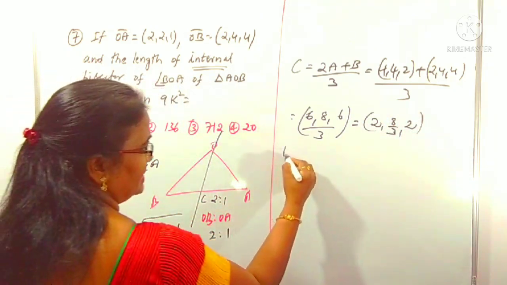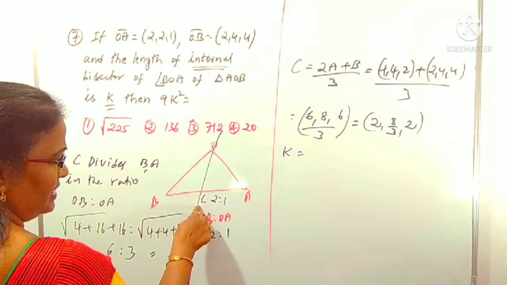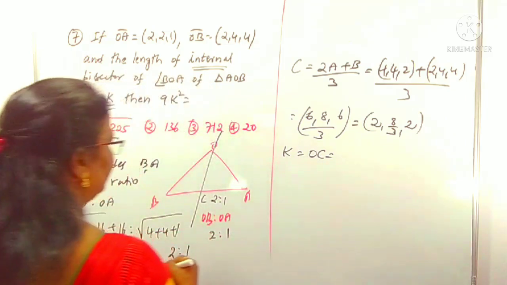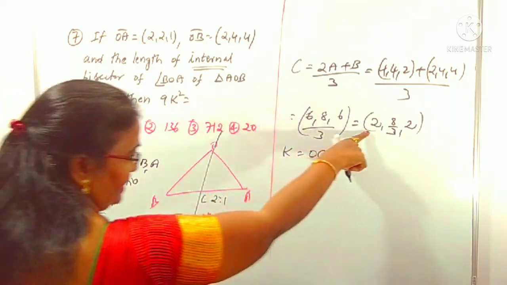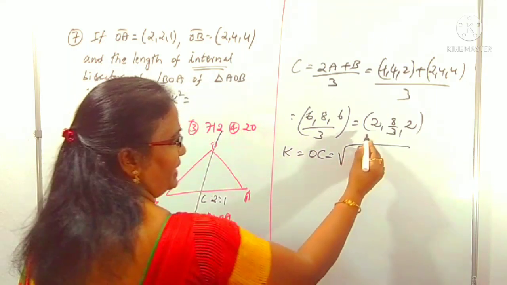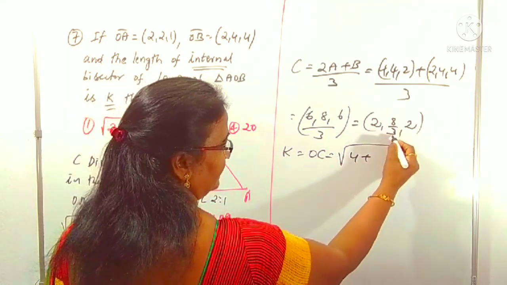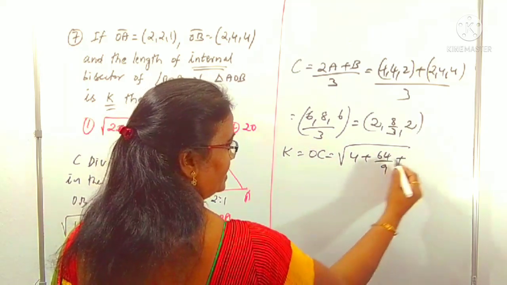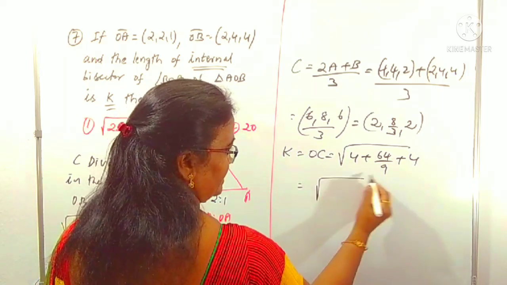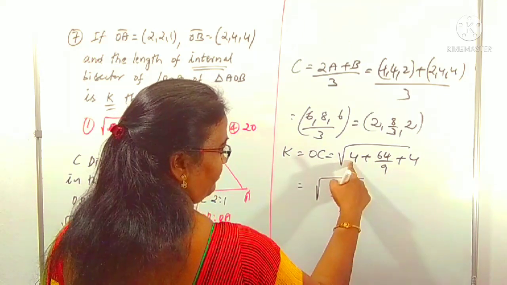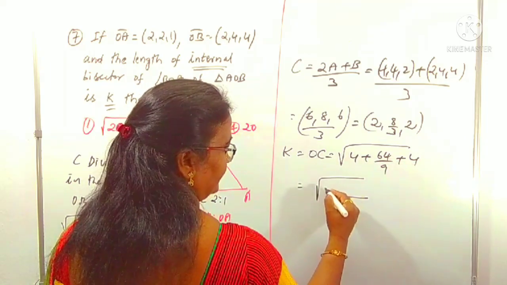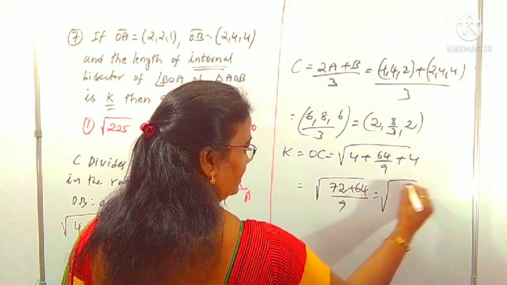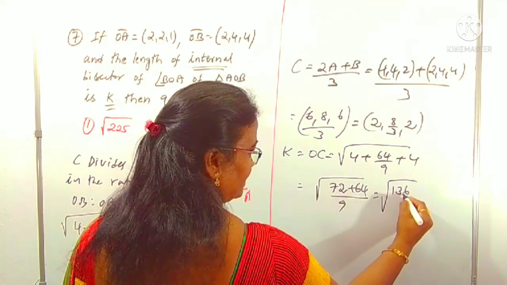K is the length of the internal bisector, the OC distance. That is, K equals OC, the distance between O and C. The point C we already got. That is root over 2 minus 0 whole square, which is 4, plus 8 by 3 minus 0 whole square, which is 64 by 9, plus 2 minus 0 whole square, which is also 4. Taking LCM 9, 4 plus 4 is 8, 8 nines are 72, and 72 plus 64 is 136. So this is root over 136 by 9.